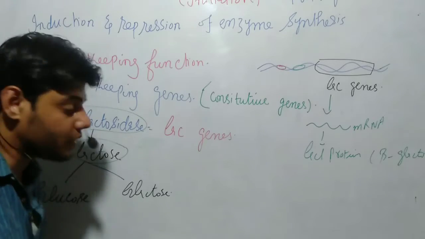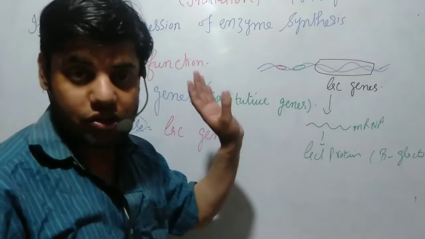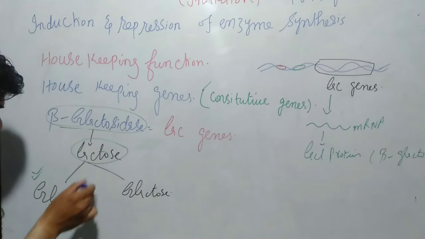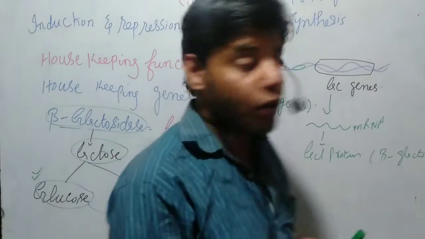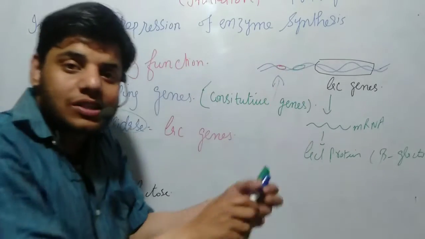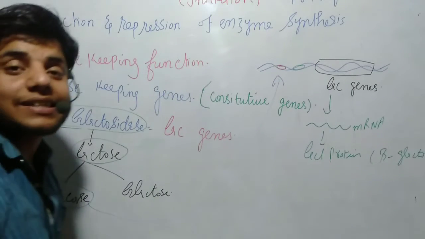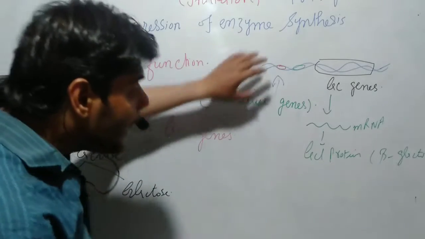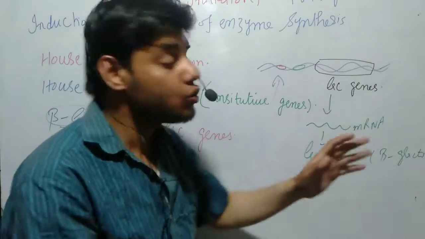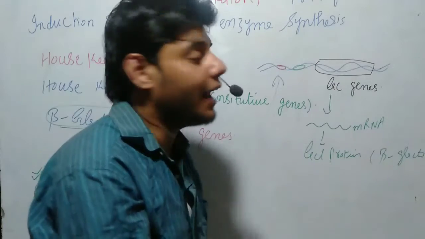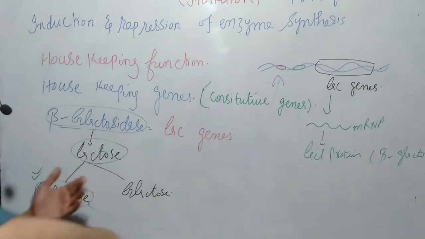If glucose is already present, then we do not want to switch on, or keep switched on, those genes. What happens at that time? The glucose which is present in the media will bind to this promoter region, or this operator region, and cause these genes to switch off. So in this case, glucose is acting as a repressor molecule. It will bind to the operator region and cause obstruction of these genes. So these genes will not be activated, and we won't get beta-galactosidase. Okay, this is how the process goes.